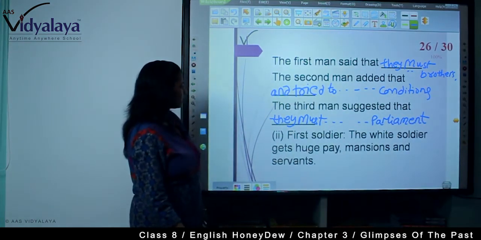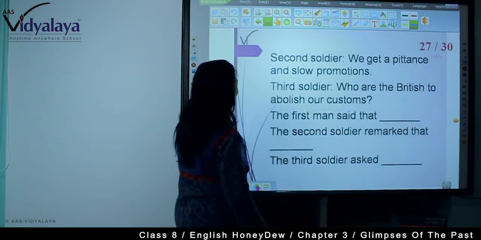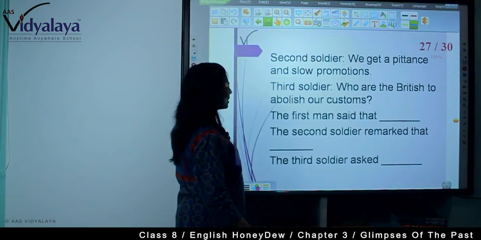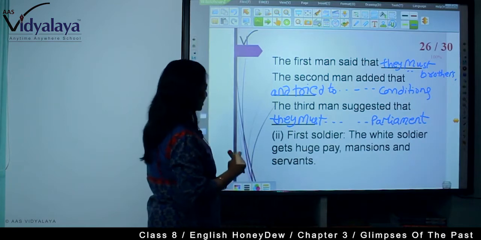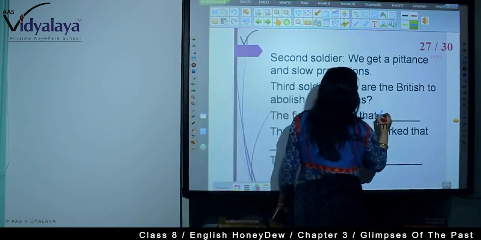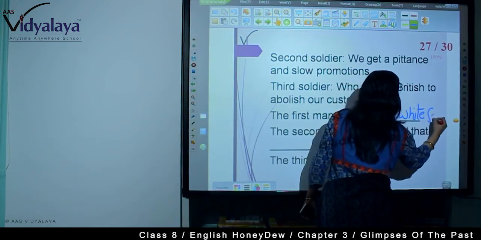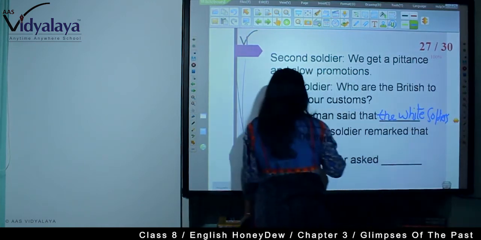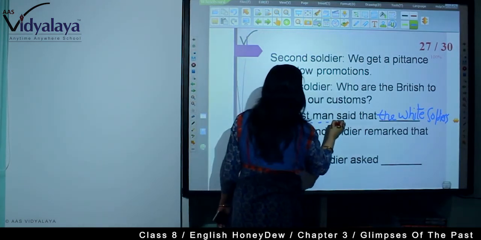Now, first soldier, the white soldier gets huge pay, pensions and servants. Second soldier, we get a pittance and slow promotions. Third soldier, who are the British to abolish our customs. So, the first man said that the white soldiers got huge pay. Here you need to change the white soldier to soldiers, because the reported verb is in past form.